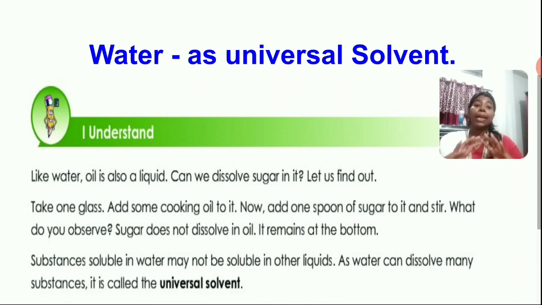So when we pour some substances into water, the molecules can adjust with the water. For that reason, we say water is a universal solvent. Am I clear?